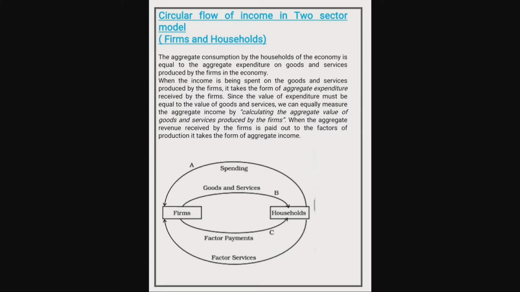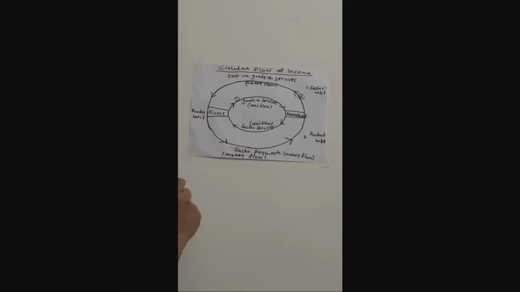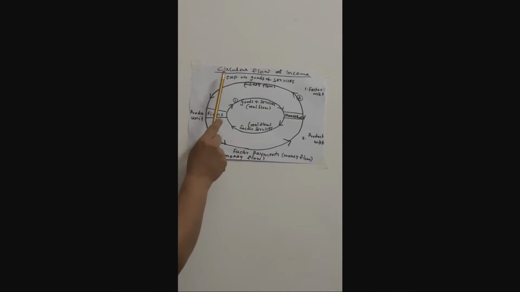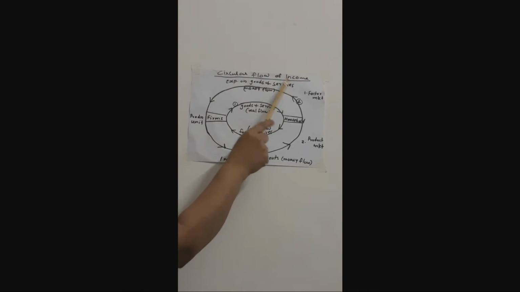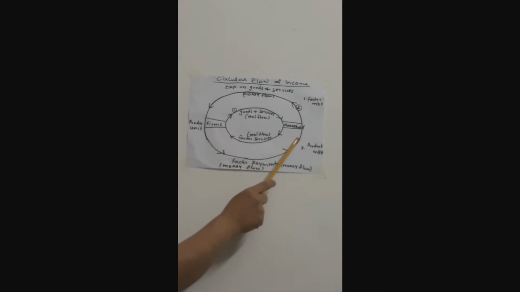Children, you just watch this explanation about the circular flow of income. It will make you more clear. Children, look at this figure. This figure shows the circular flow of income in two sectors, that is firms and household.